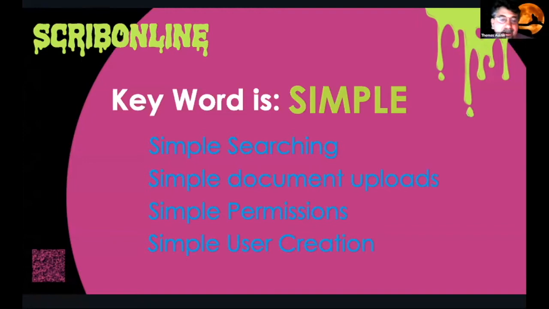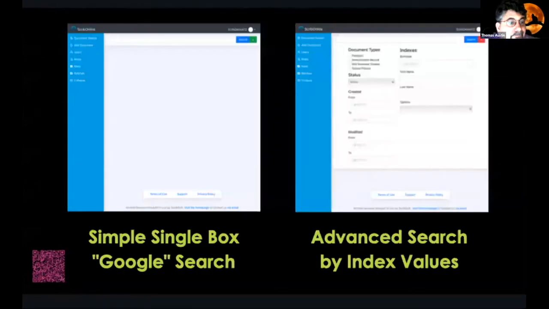So the keyword to the new version of Archive is simple. It's going to have simple searching, simple document uploads, simple permissions, and simple user creation. So we're going to walk through a little bit of that. It's not going to be a whole lot, but I was able to beat about three screenshots out of them. Okay, so next slide, please.